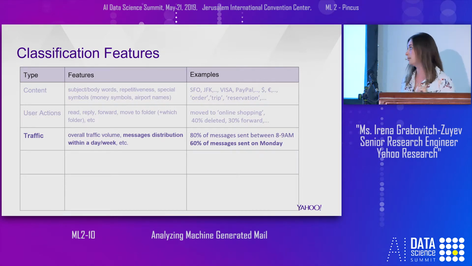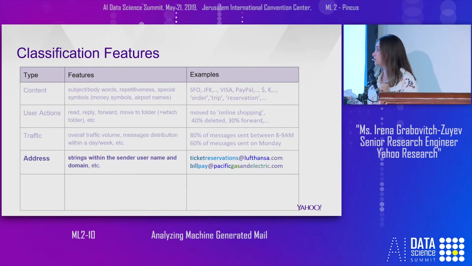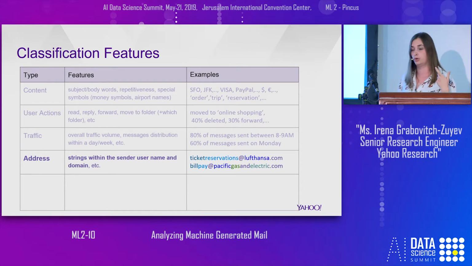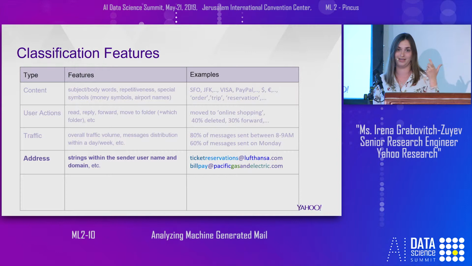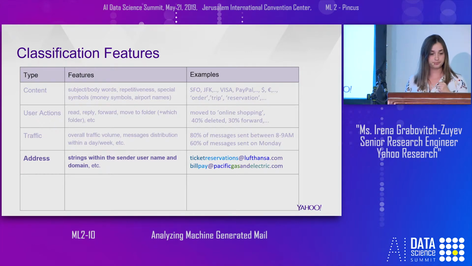The next type is address. We took the sender who sent this message and identified information like parts of the sender that are actual words, keywords that can help us understand the category. For example, here you can see ticket reservation is part of the sender.